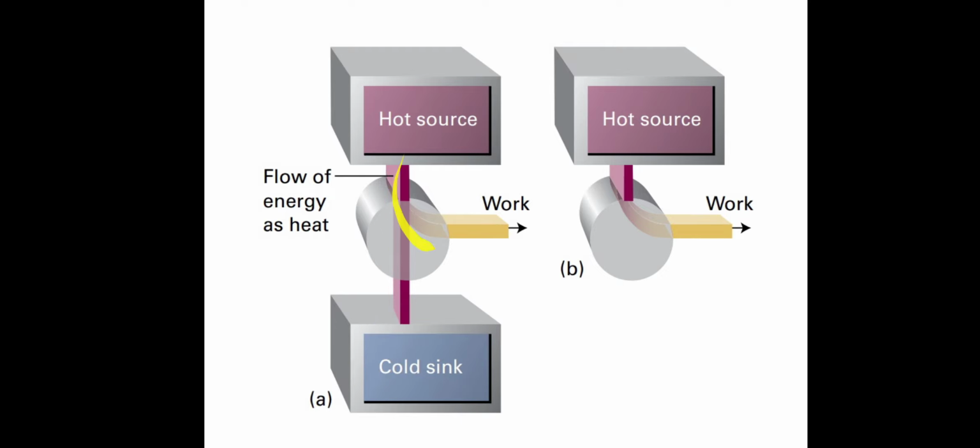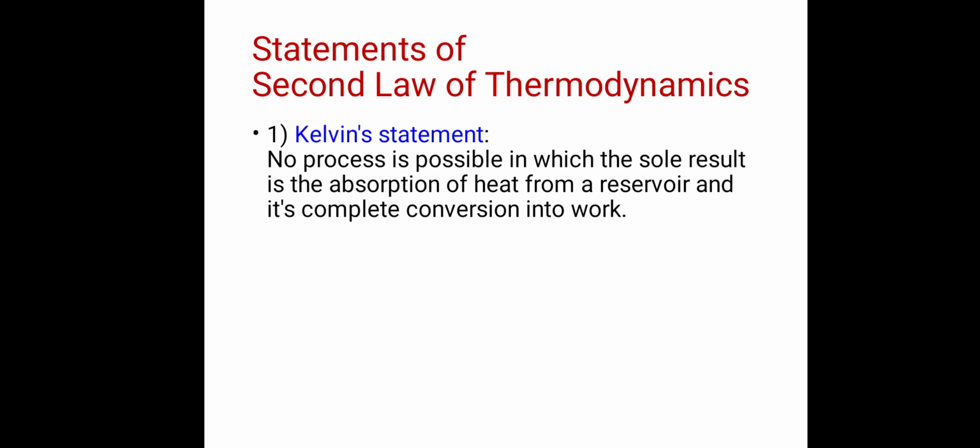So not all the heat is converted into work; some is transferred to the cold sink. This happens in reality, and it is explained by Kelvin: no process is possible in which the sole result is the absorption of heat from a reservoir, meaning the hot source, and its complete conversion into work.